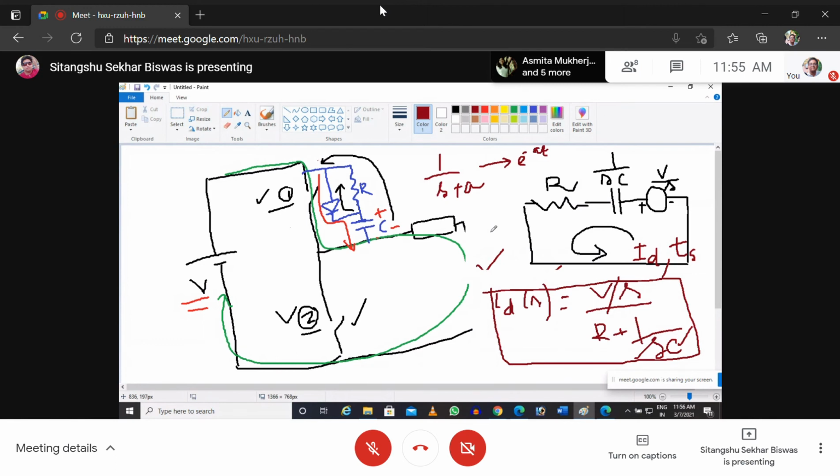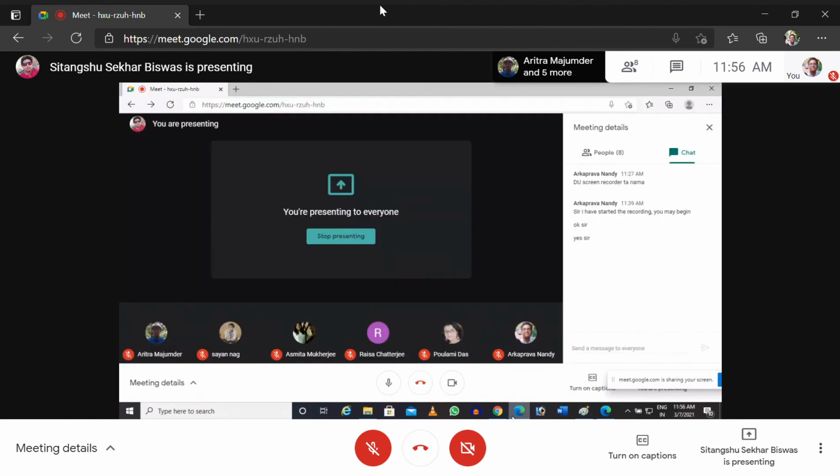So now from these two equations, the first equation and the second equation, we can find out the value of R and C. So this is the technique. This is industry practice. They adopt this technique to protect a power switch or IGBT. So I was just telling about this.